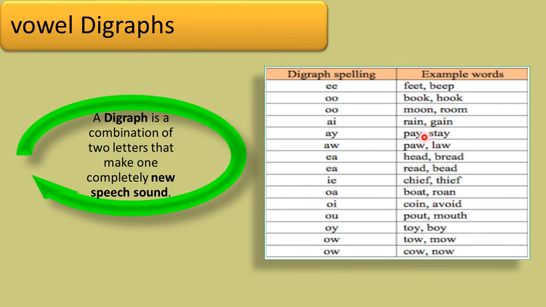Here, ay is also represented by a vowel sound, aw is also represented by a vowel sound. So anyway, we have vowel digraphs and consonant digraphs. Got it?